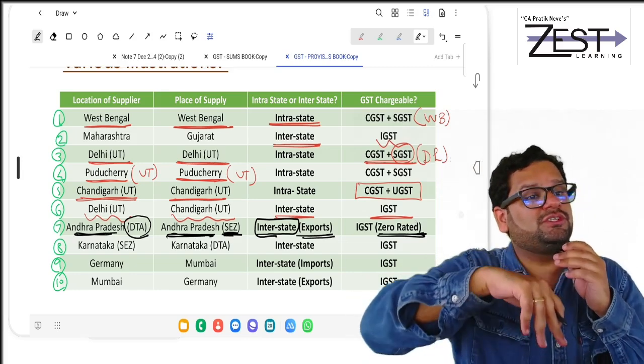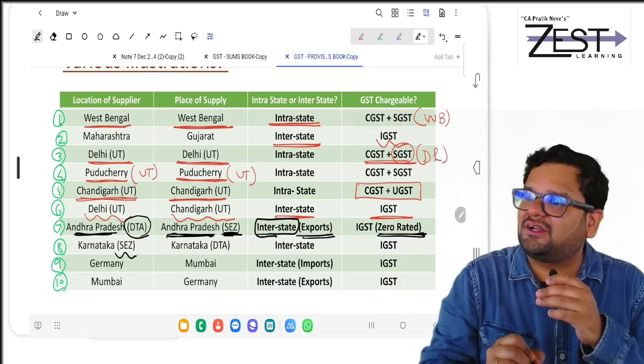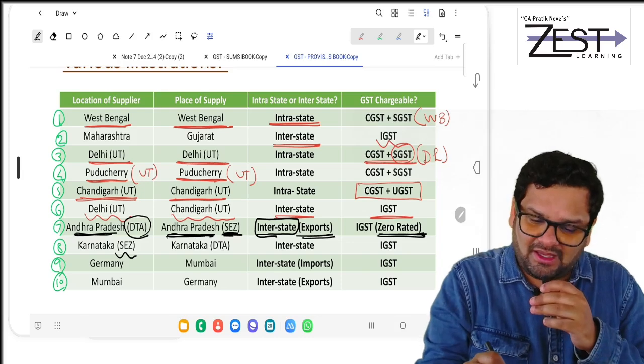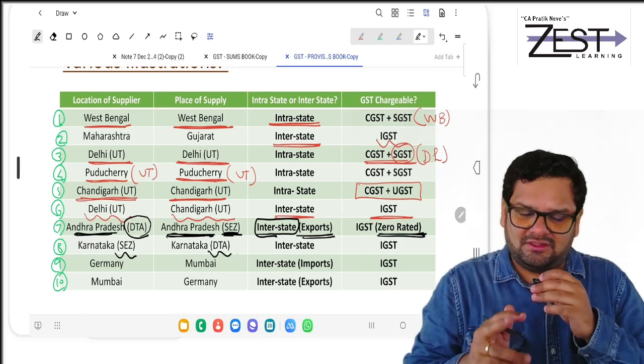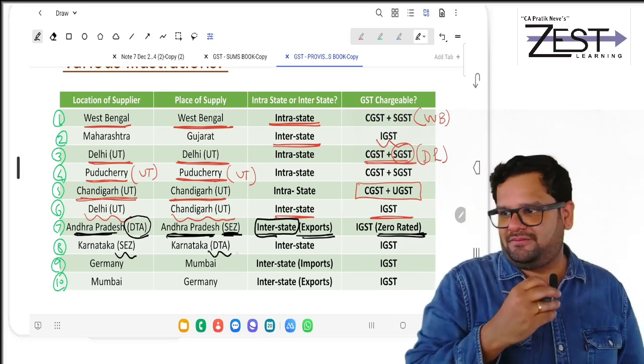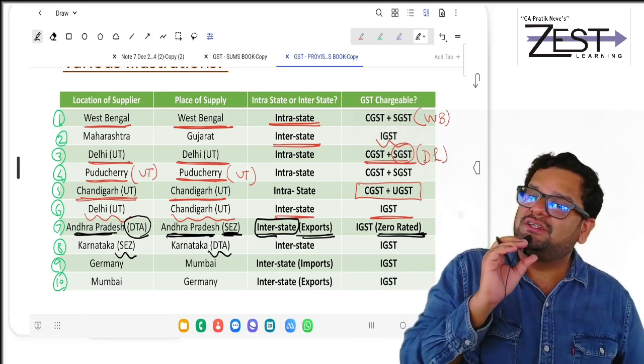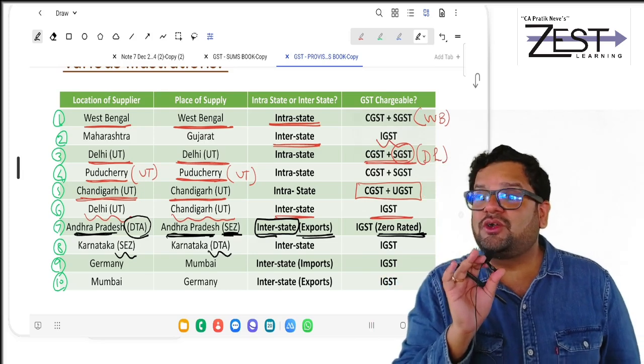And now, exact opposite transaction. There is a SEZ in Karnataka and there is a DTA in Karnataka. DTA stands for domestic tariff area. And SEZ stands for special economic zone.